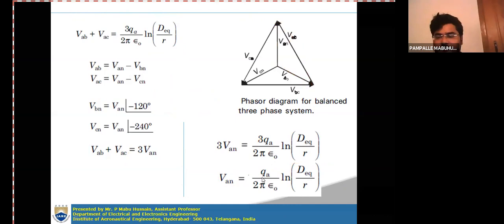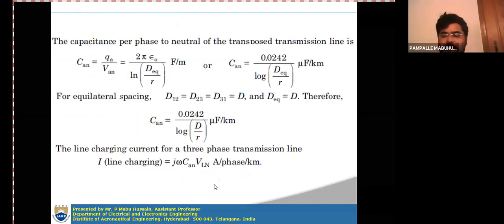So CAN is equal to QA by VAN, which is 2 pi epsilon naught by ln D equivalent by R, in farad per meter.